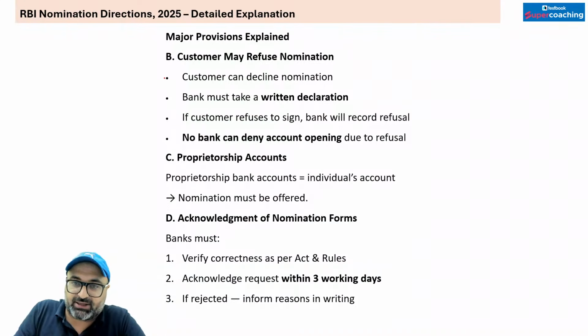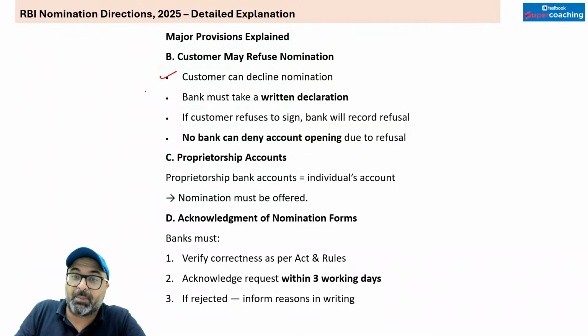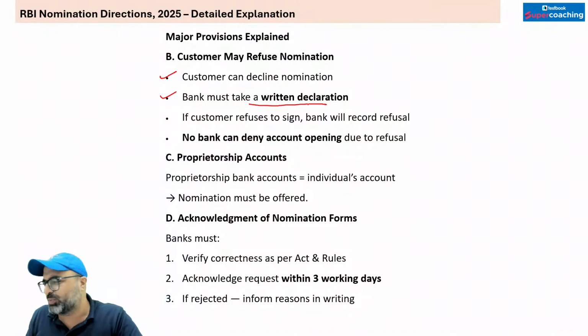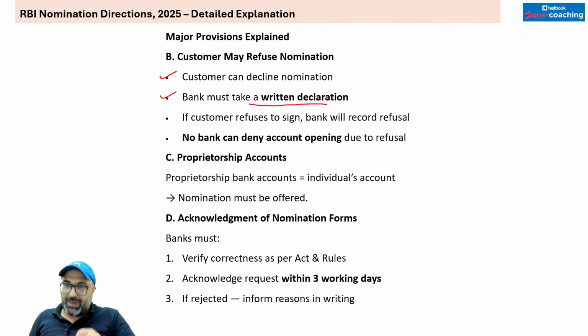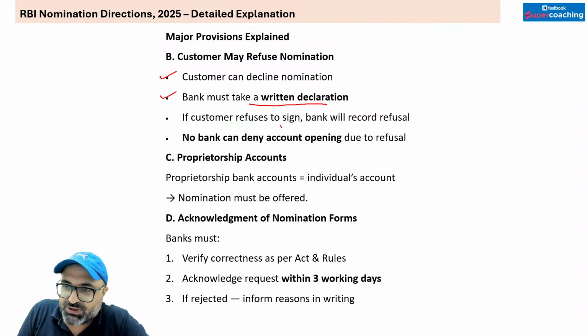अगर कस्टमर डिक्लाइन करता, कस्टमर हैज द पावर, customer can decline. So customer may refuse the nomination, it's fine, but bank must take the declaration in writing. ये बड़ा इंपॉर्टेंट है कि अब अगर आप बैंक के पास गए और आपने कहा सर डिपॉजिट अकाउंट ओपन करो, बैंक ने कहा नॉमिनी, आपने कहा नहीं चाहिए, तो बैंक कहेगा ऐसा नहीं है सर, टिक करो इस पे, I need that you don't require a nominee in writing. If customer refuses to sign then bank will record refusal. अगर कस्टमर ने कहा कि I am not in a position to sign, then it will be considered as a refusal. No bank can deny account opening due to refusal.